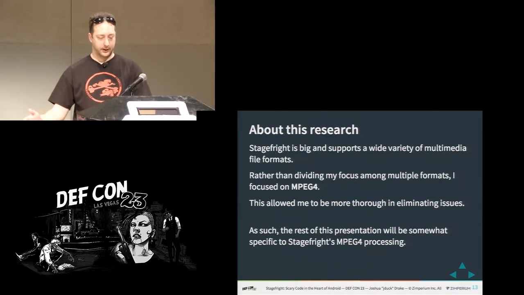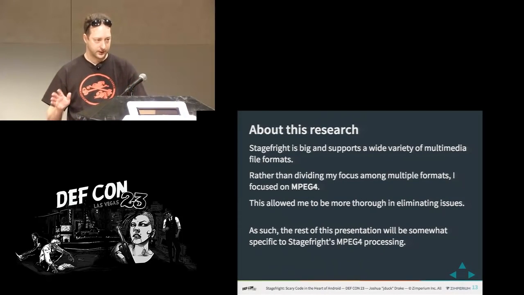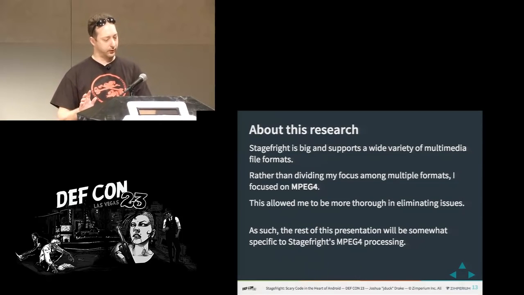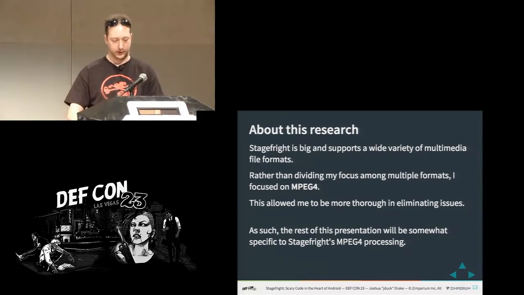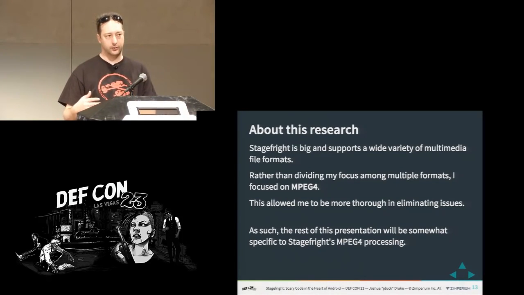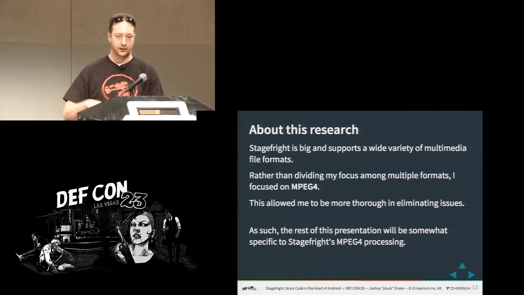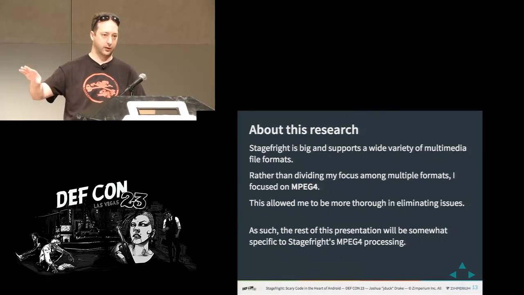So Stagefright is pretty big. It's about, I think, something like 10,000 lines of code, probably actually more than that. And it supports a wide variety of multimedia file formats. There's a spot in the code where you can literally look at this one function, and it's like, if it's this format, do this. If it's this format, do that. And then you can see which way it goes. Most of the code that they support in Stagefright is backed by common open source libraries like libvorbis or libflac or opus or vpx, all these other open source libraries which are projects of their own.